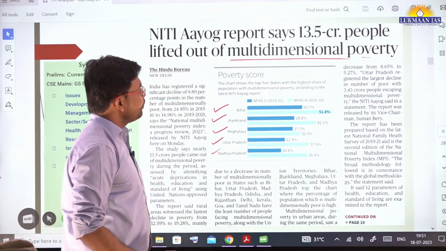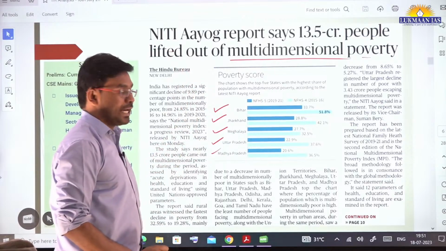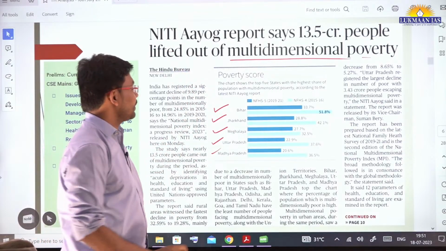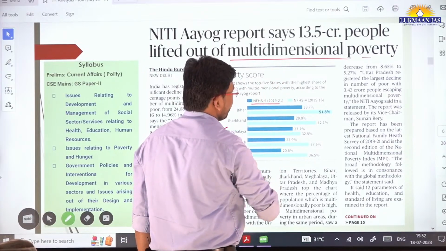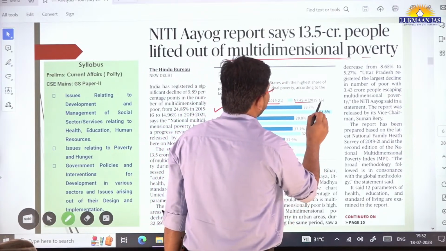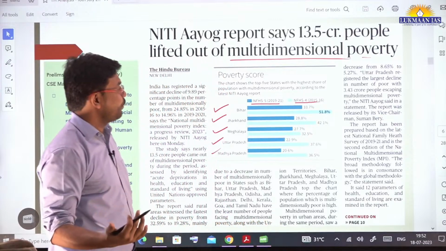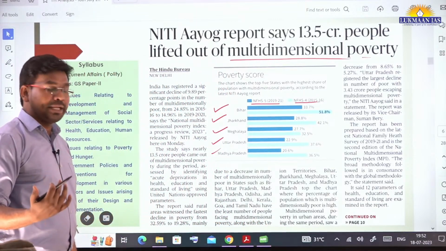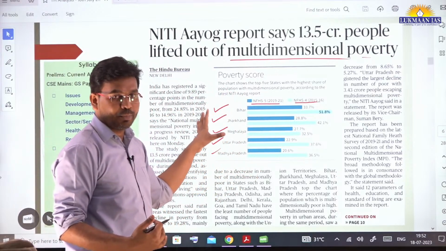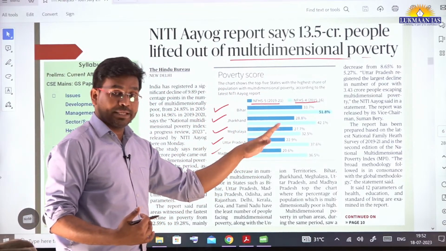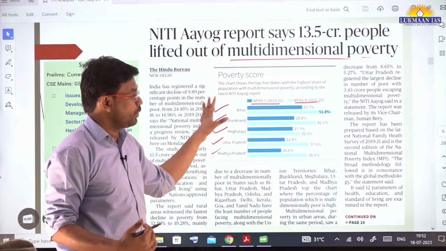They have also cited the National Family Health Survey 5, the latest survey from 2019 to 21, and before this we had National Family Health Survey 4, 2015 to 16. So this compares the poverty level in 2015-16 and 2019-21, these two periods.